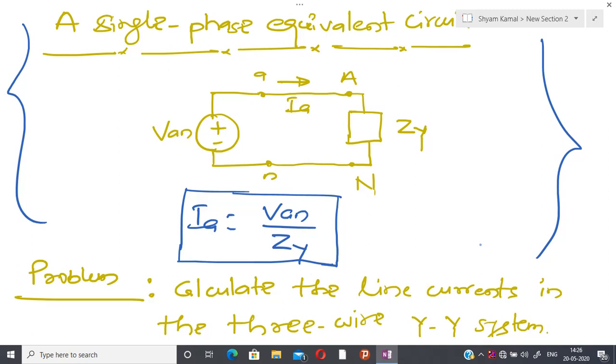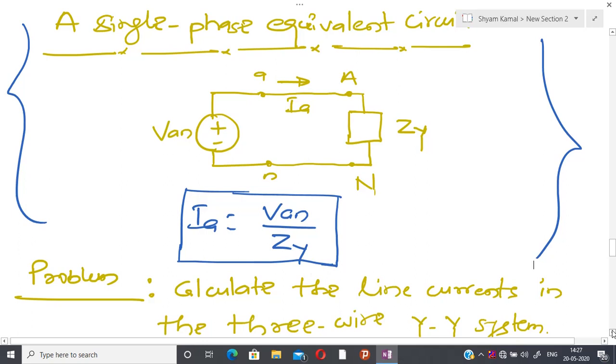So in today's class, what we have observed is that in a three-phase balanced system, one of the most important connections is the Y to Y connection, and in a later part of this course we will show that any connection can be converted into a Y to Y connection.